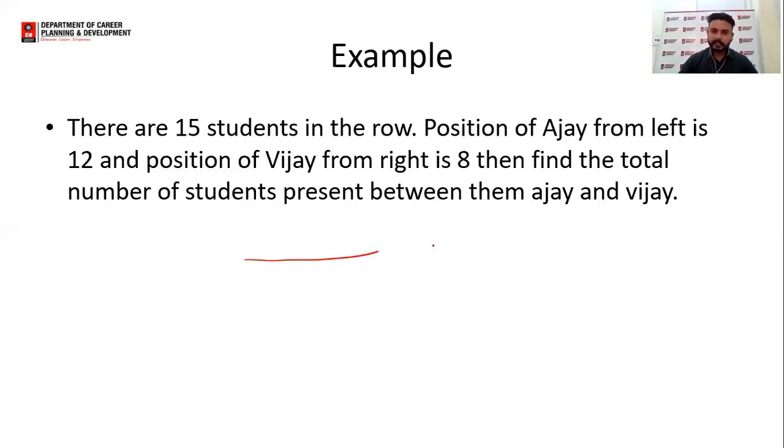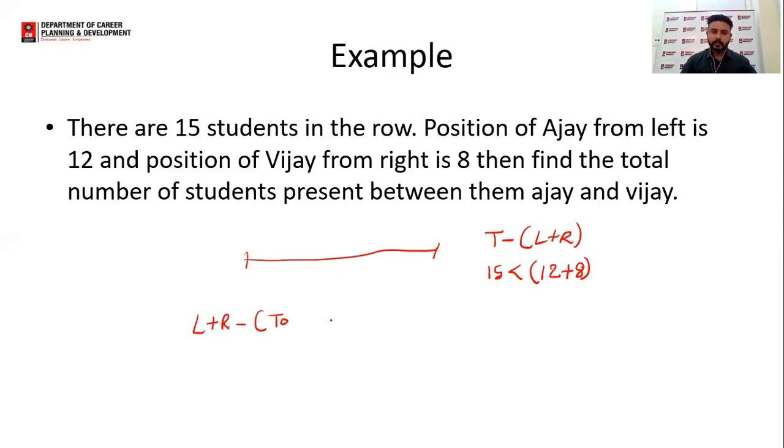Unlike the previous question, we cannot apply the formula total minus left plus right, because in this question the value of total is less than the sum of left and right. So what method will we apply here? That will be left plus right minus total plus 2.